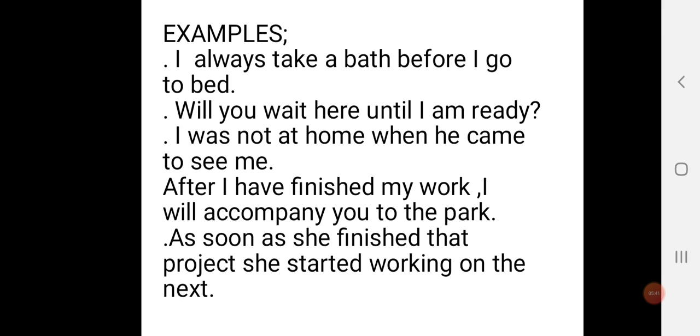So with this, we've come to the end of our lesson. So who can tell me what adverbial clause of time is? Adverbial clause of time tells you when something happens. Then who can give me an example of a time adverb? Before, when, correct. So your adverbial clause is also called what? Subordinating clause.